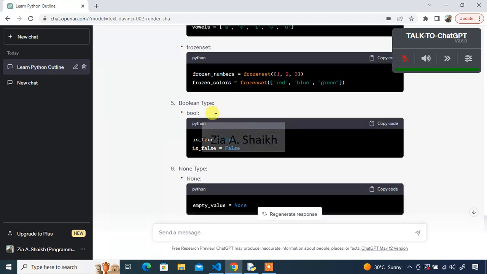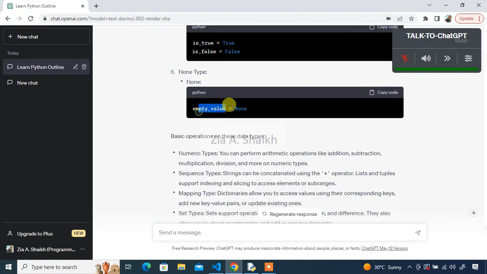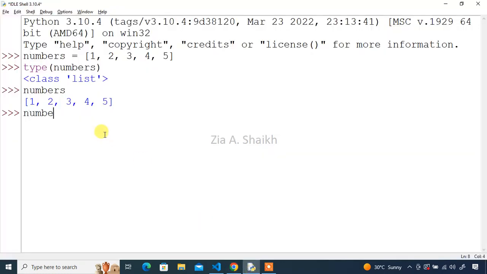And here you have frozen set. You have boolean types, you have None. If I want to make this empty, let me give you this example: numbers equals None. Now if you ask what numbers are, it's nothing.